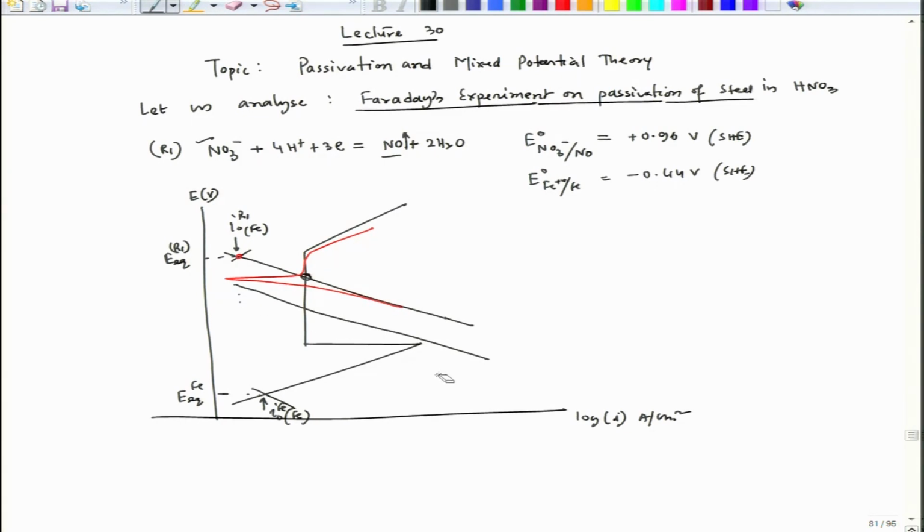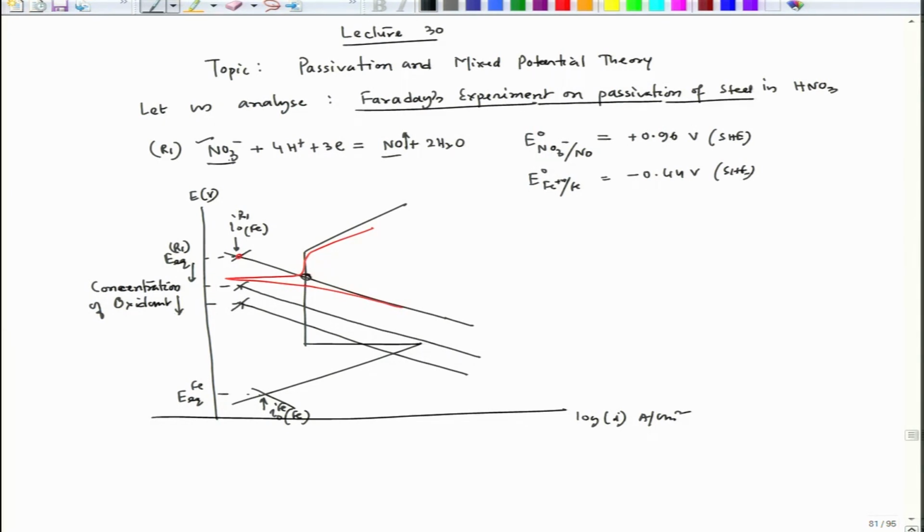So, if we see those concentrations, as this potential is decreasing, the concentration of oxidant decreases, and here the oxidant is of course this one.